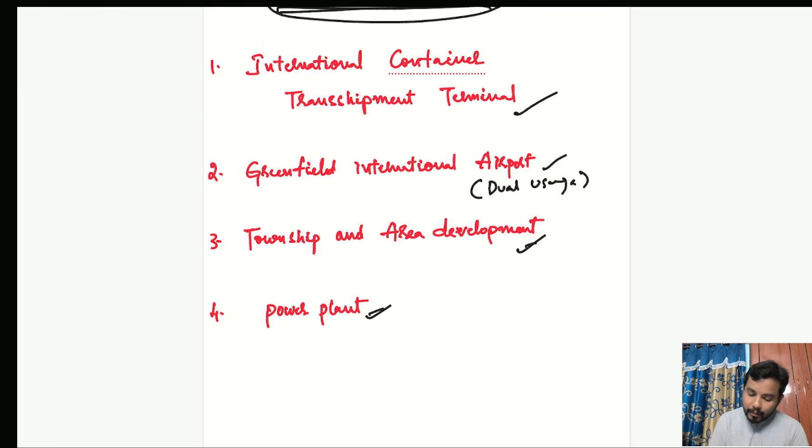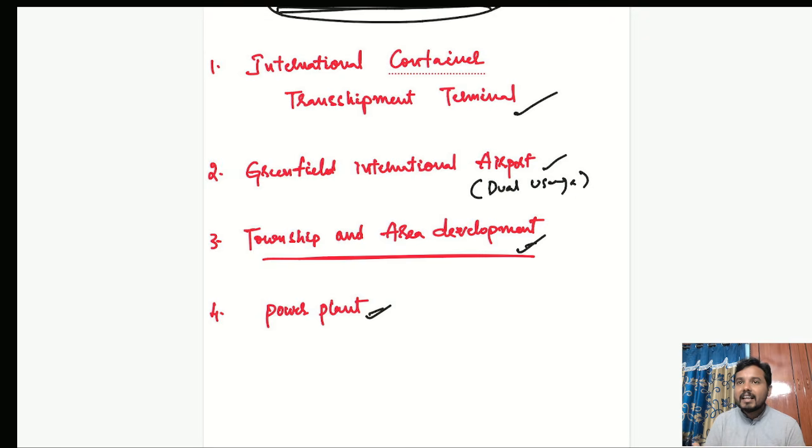Developing a township and area development is also required, because once we construct an international container transshipment terminal, many port workers will come, engineers, customs officials, logistic operators, airport staff, maintenance team, security personnel, healthcare workers, administrative staff, all these people will slowly come to this place.